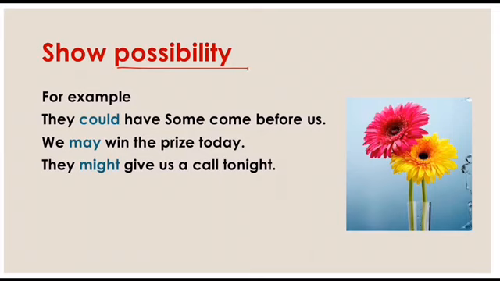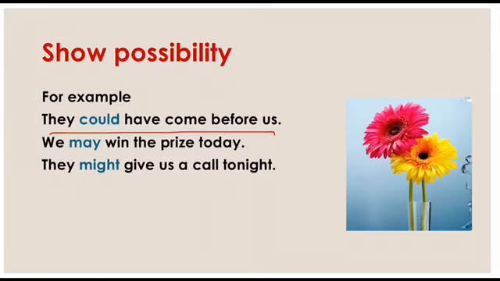And the last one is possibility. When there is some possibility, like they could have come before us. We may win the prize. हम आज प्राइज जीत सकते हैं. Possibility है कि जीत सकते हैं. They might give us a call tonight. When there is a possibility in the present, like they might give us a call tonight. So this is the present possibility. आज वो हमें कॉल कर सकते हैं.